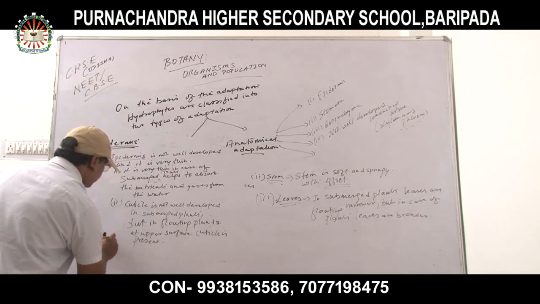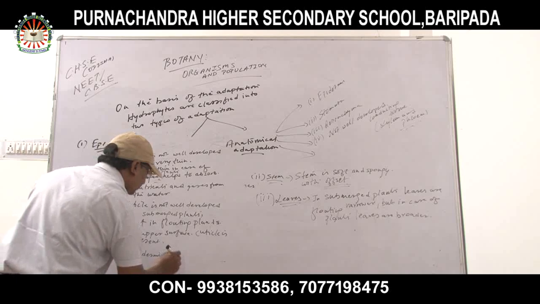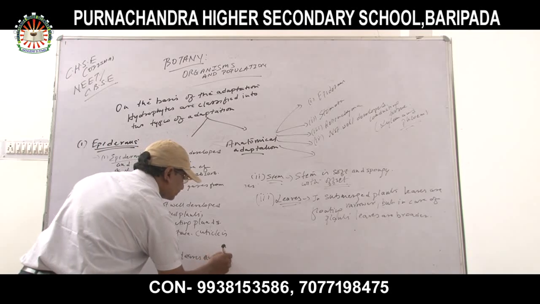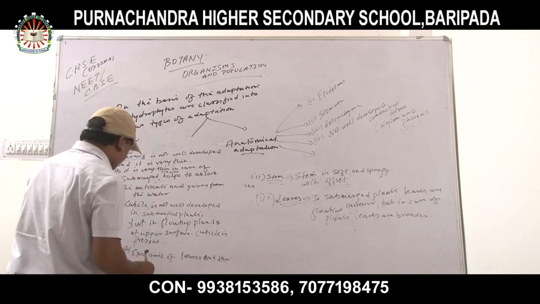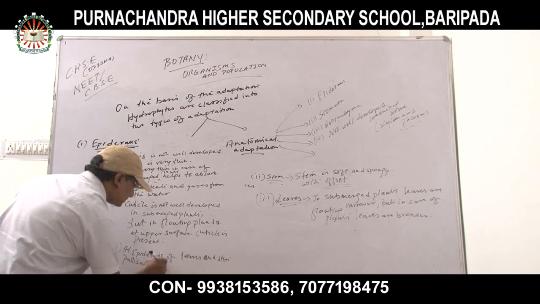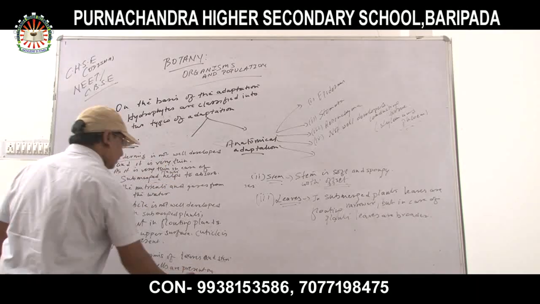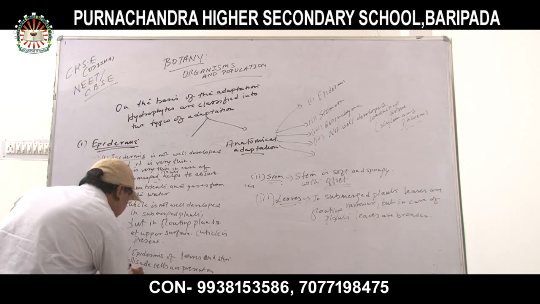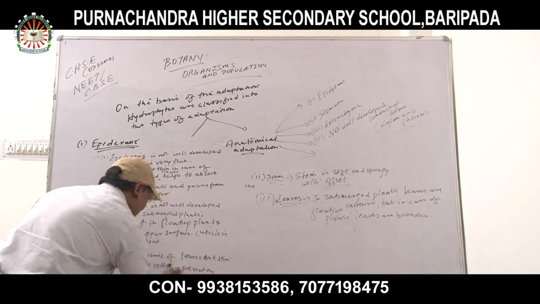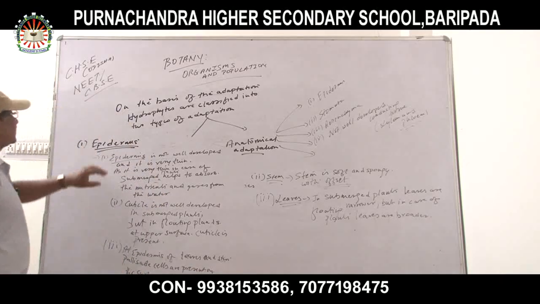Now, number 3, at the epidermis of leaves and stem, palisade cells are present on the surface of leaves of floating plants.